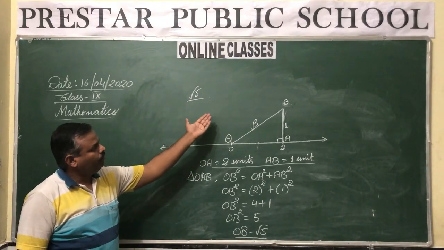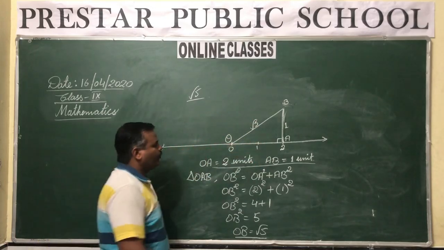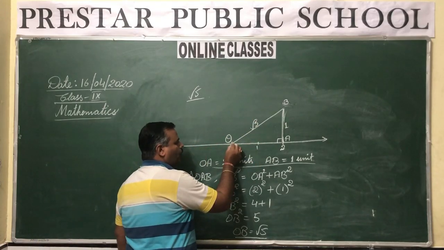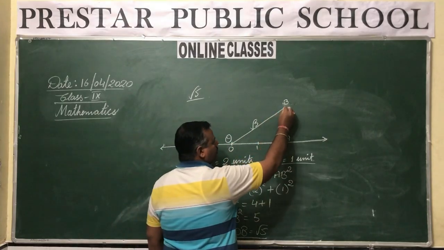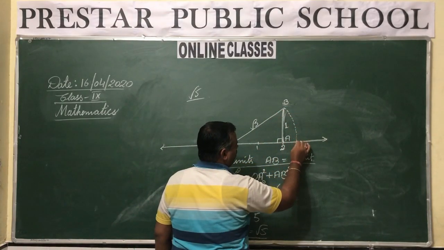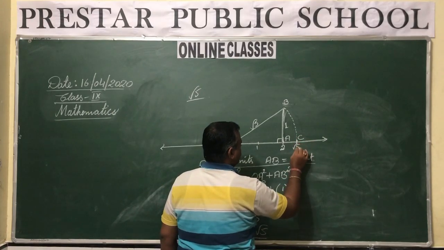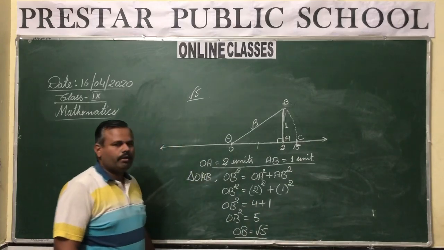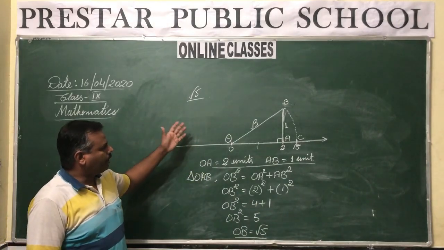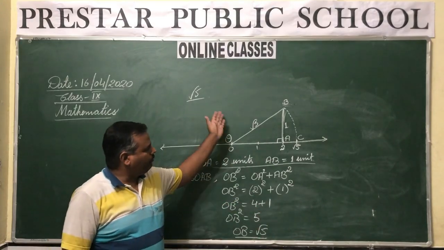Now what you will do? We will locate this point B on the line. So do the same, taking O as the center, OB as the radius, draw an arc intersecting the line, say at point C, then C represents under root 5. So this is how we locate the irrational numbers on a number line. In the same way we can continue it.